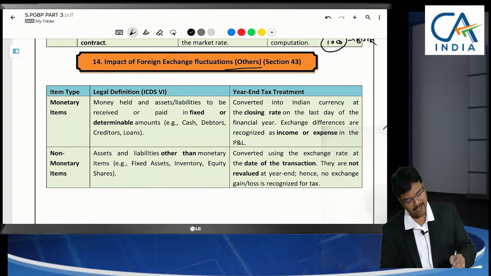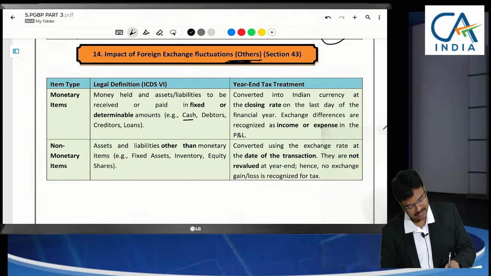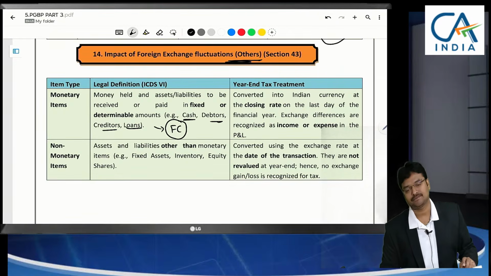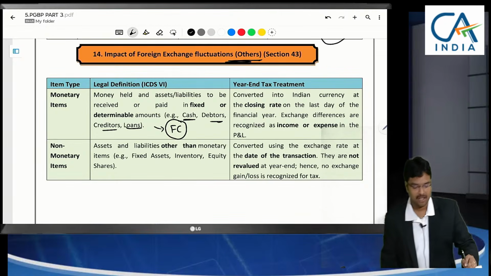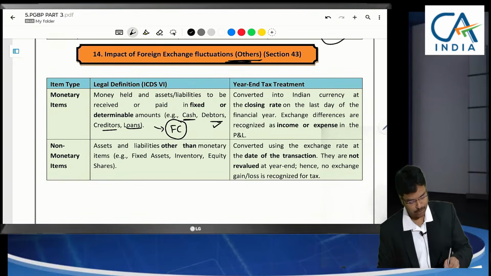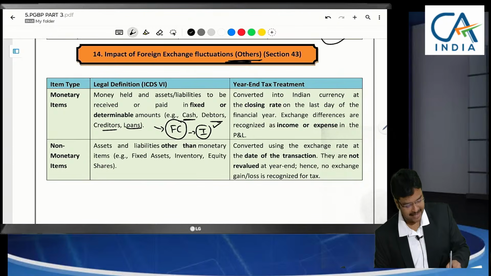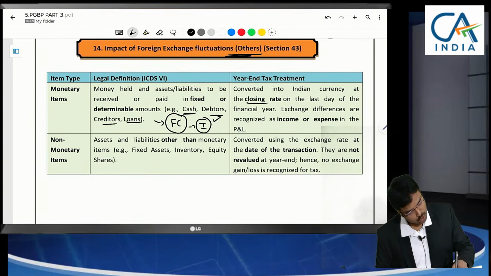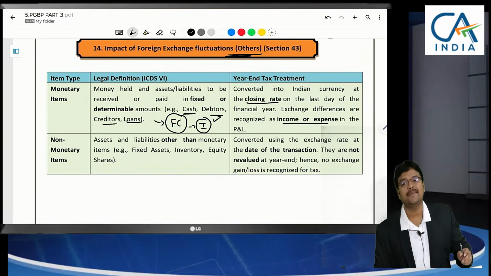Coming to foreign exchange fluctuation, others. Sir, in the balance sheet there is cash, there is debtor, there is creditor or loan which was represented in foreign currency. Foreign loan we have taken, or we have foreign cash with us, foreign currency is there with us. Foreign debtors were pending. So it has to be converted into Indian currency using closing rate, and any difference arising should be debited to P&L.